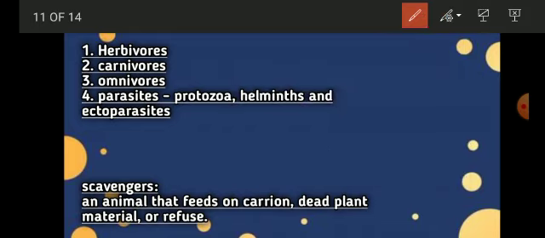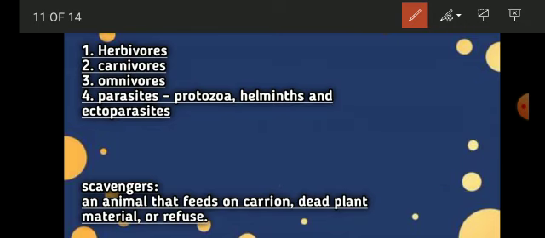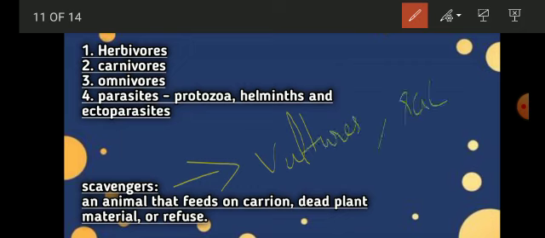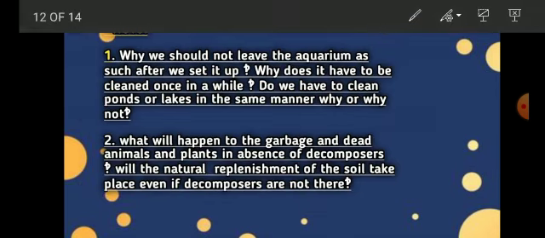They clean the environment. Actually, your scavengers and your decomposers both clean your ecosystem. That is the most important point that you should note. Examples of scavengers are vultures, raccoons, etc. Got it? I guess this is also clear very well. Let me move on with the next concept. Okay, so the next concept is your HOTS question, right?